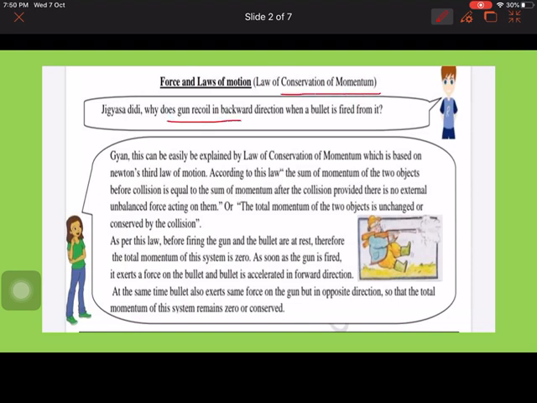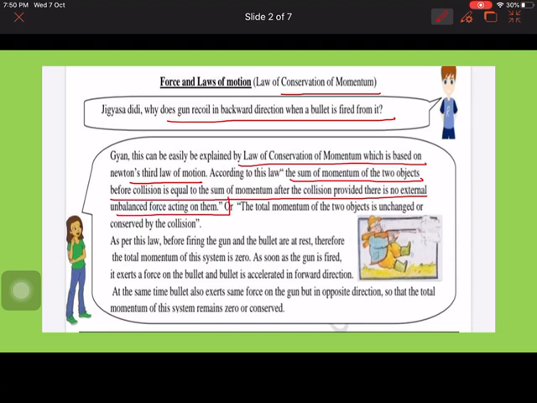Why does the gun recoil in the backward direction when a bullet is fired from it? This recoiling of the gun is based on the law of conservation of momentum, or you can say Newton's third law of motion, which says that the sum of the momentum of two objects before collision is equal to the sum of the momentum after the collision, provided there is no external unbalanced force acting on them. So if no external unbalanced force is acting, then the momentum before and after the collision will always be the same, and the total momentum of the two objects will remain conserved by the collision.